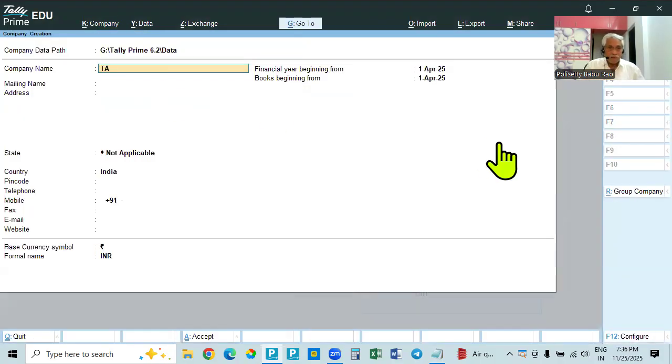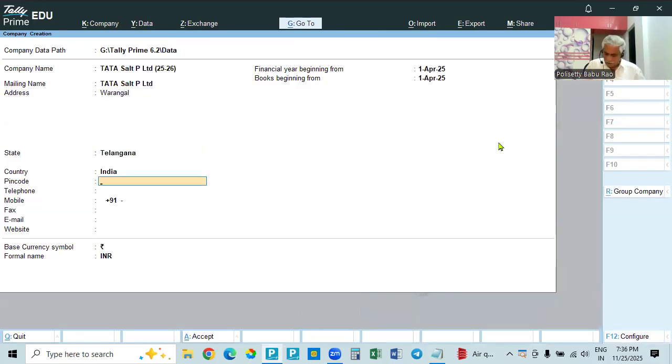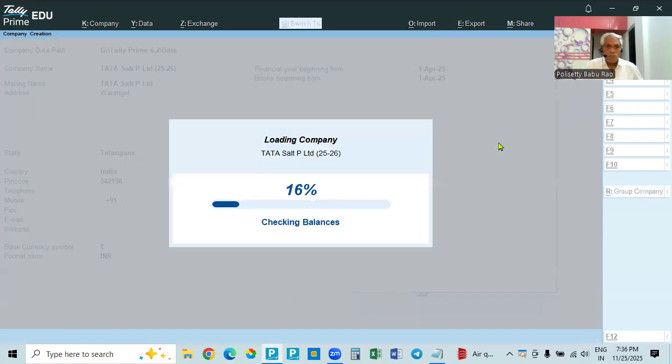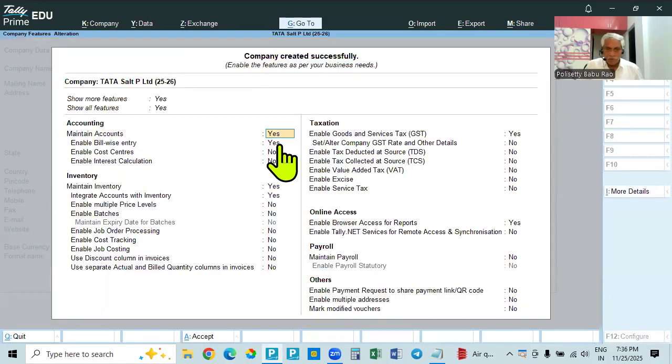For example, Tata Salt Private Limited. We will take the year 25-26. This date is not required, and this is in Warangal, Telangana. I gave some six-digit number, and this is also accepted. Here also we are dealing with goods. So in inventory, maintain inventory, and this one also we will enable.